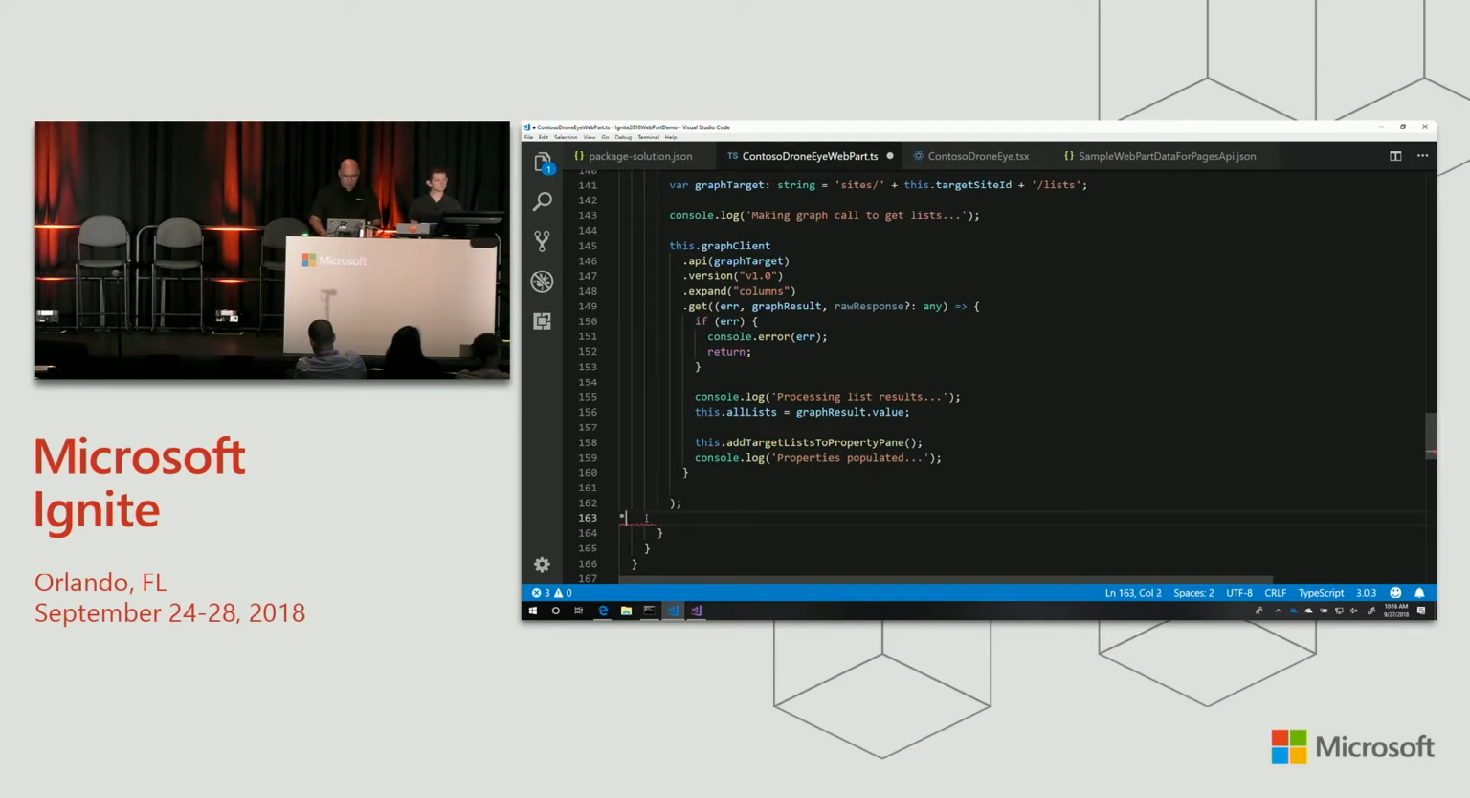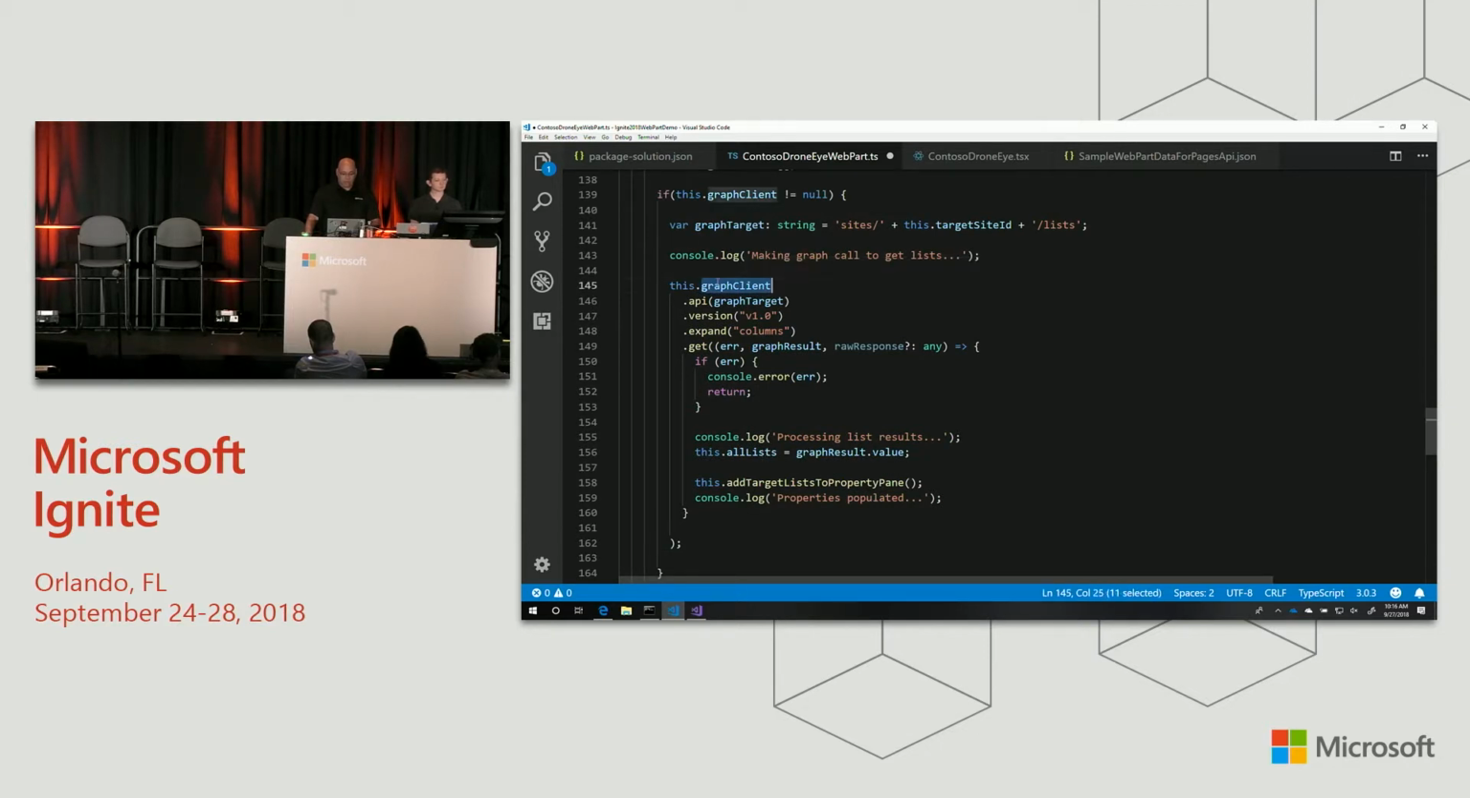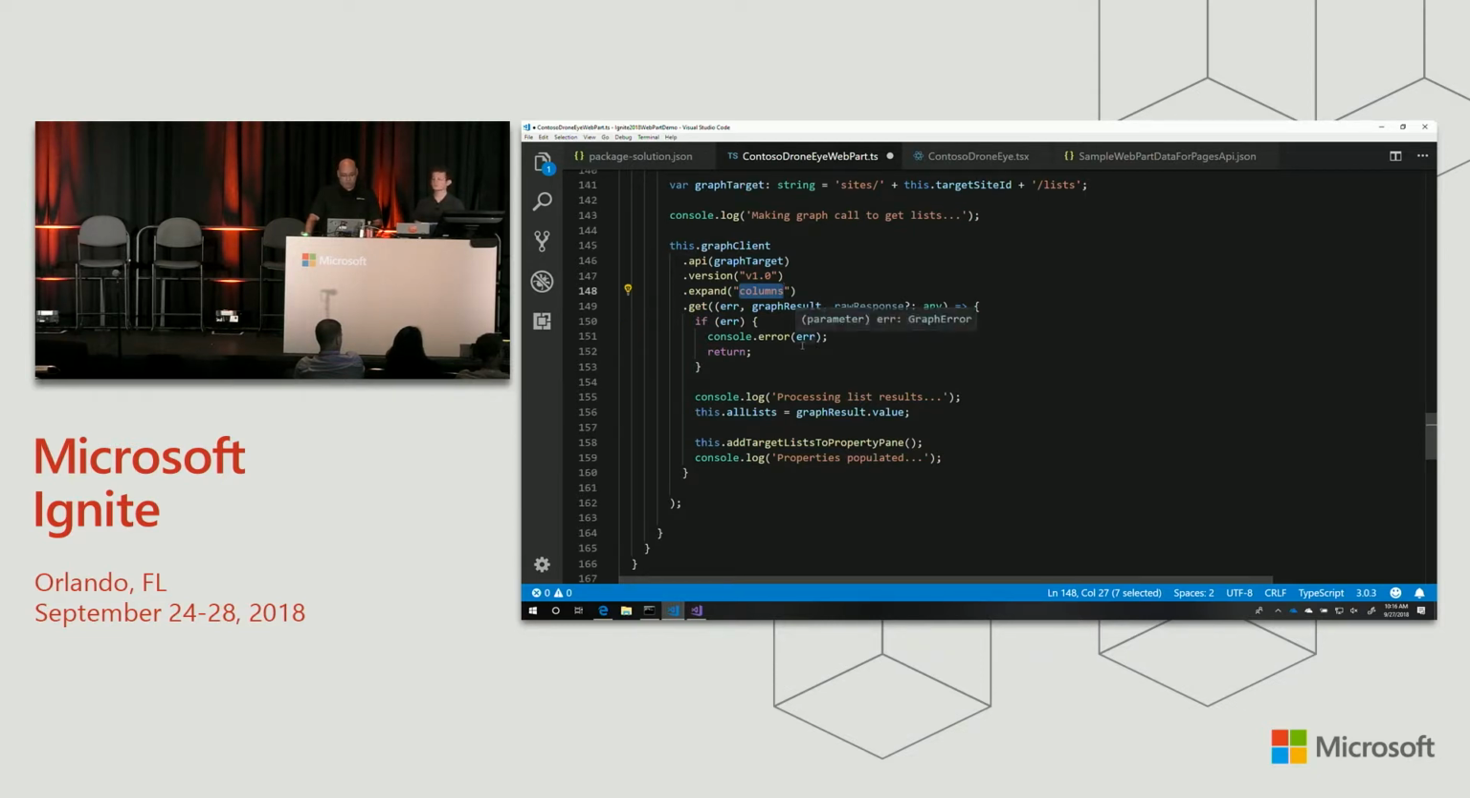This is a pretty simple Graph call. Using the graph client, I'm going to call the API with my target URL, which in this case is just the sites with the target site ID and the lists. So we're going to get the lists that are available on this site. We're going to tell it to expand the columns, so we can, similar to how Darren did in the earlier demo, verify what columns are on the lists, because we only want the ones that can work with our drone scenario. And we're just going to do the get.